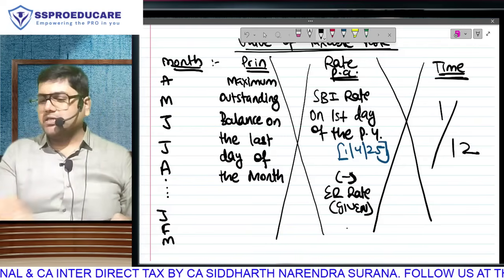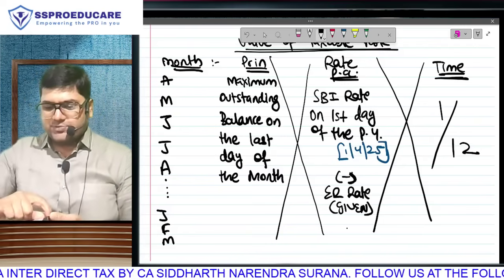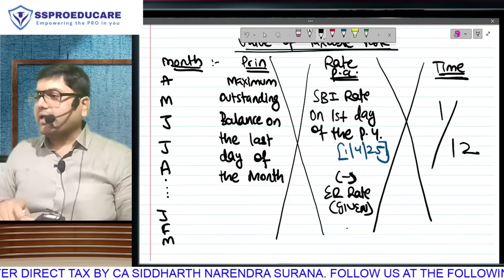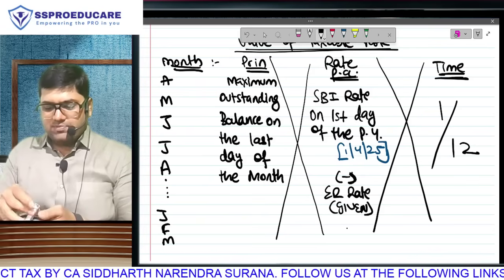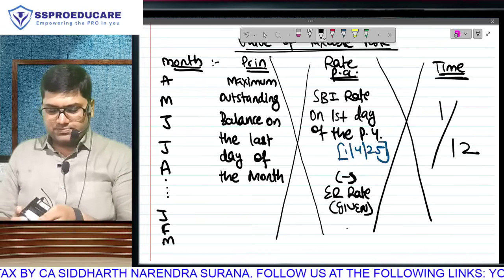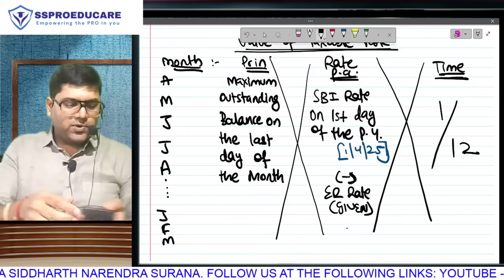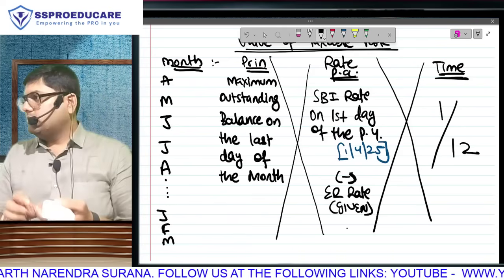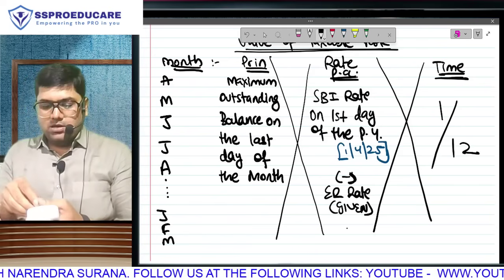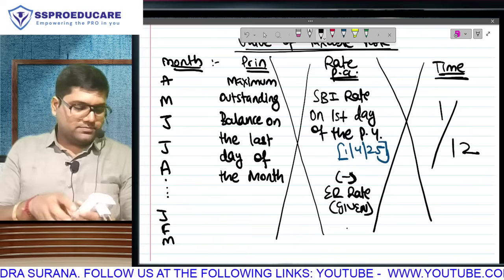Don't explain it to each other. In any case you all are not understanding. Let me explain what is happening here. Take an example. How much was the loan taken by you from your employer? 5 lakh rupees, loan taken from employer, which is non-medical. You took that loan on 1st of April.